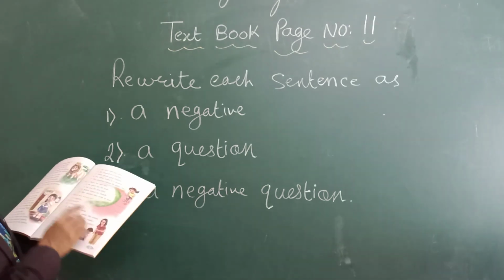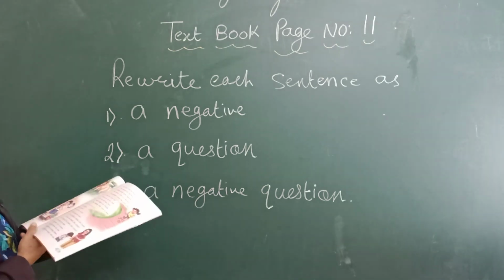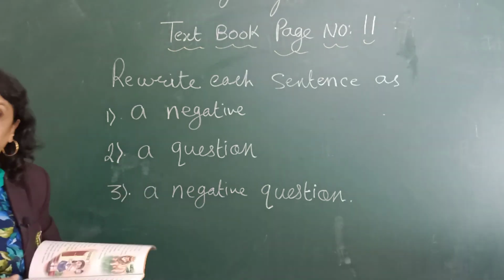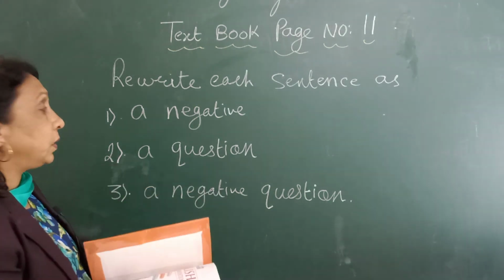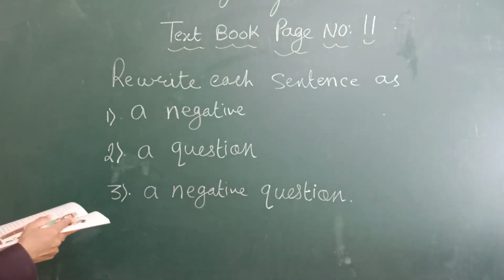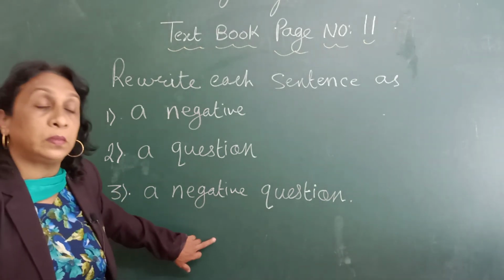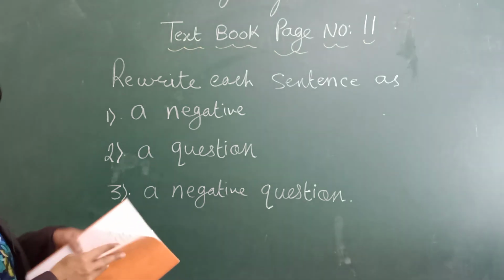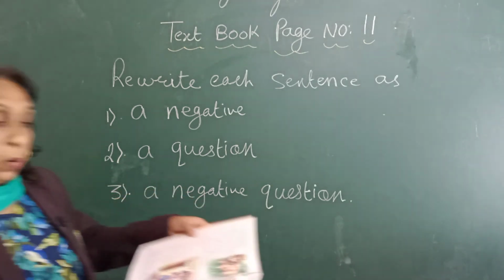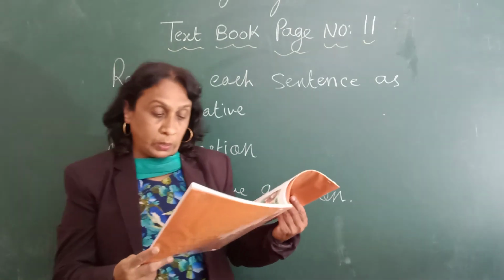Again I'll repeat the first sentence. He speaks the truth. He doesn't speak the truth is a negative sentence. Does he speak the truth is a question. And doesn't he speak the truth is a negative question. So in the same way, you have to write these sentences in your notebook. I hope this is clear to you, children. Okay, bye.